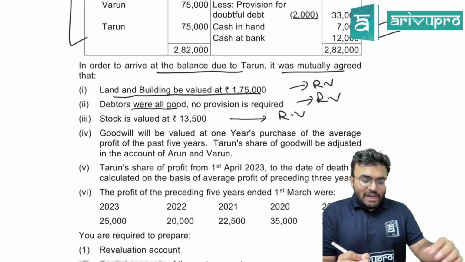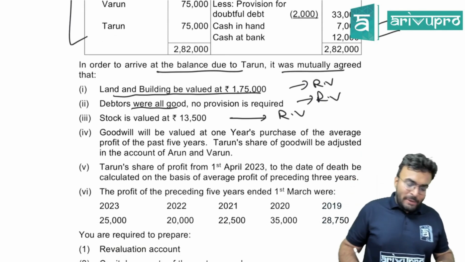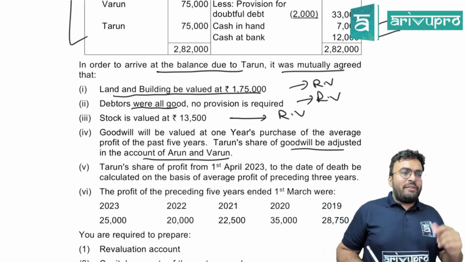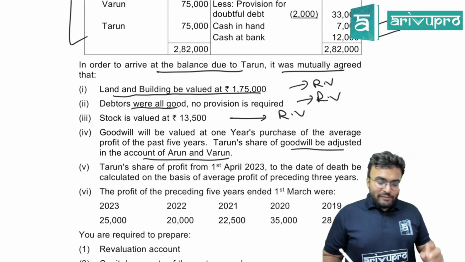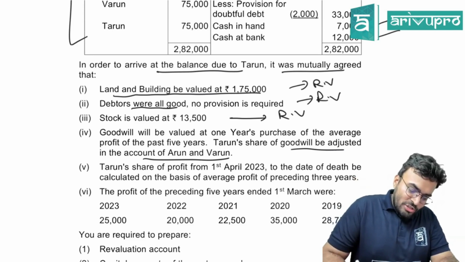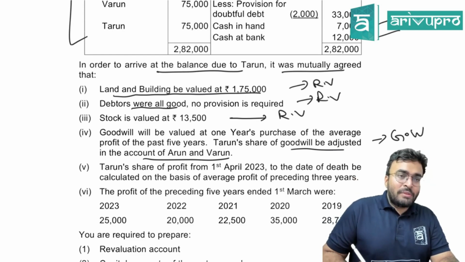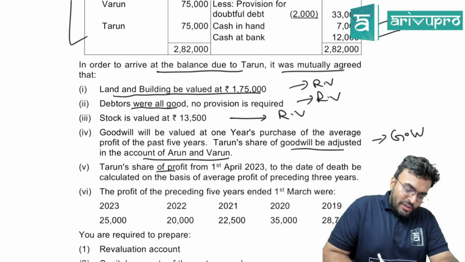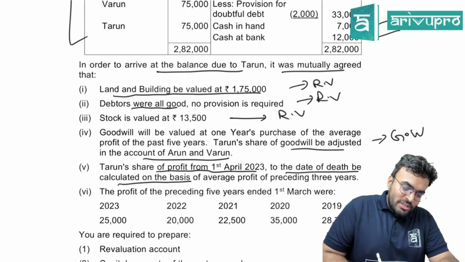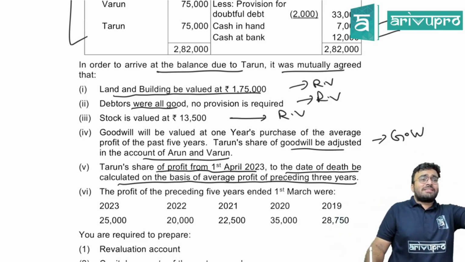Goodwill will be valued at 1 year's purchase of the average profit of the past 5 years. Tarun's share of goodwill be adjusted in the accounts of Arun and Varun. That we anyways do. 1 year's purchase of average profit of how many years? Last 5 years. This is your goodwill calculation which has to be done. Tarun's share of profit from 1st April 2023 to the date of death be calculated on the basis of average profit of the preceding 3 years.